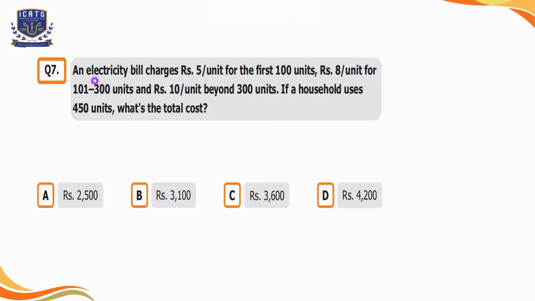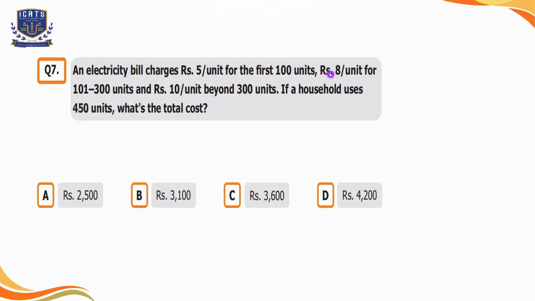Question number 7. An electricity bill charges rupees 5 per unit for the first 100 units, rupees 8 per unit for 101 to 300 units, and rupees 10 per unit beyond 300 units. If a household uses 450 units, what's the total cost? Option A is 2500 rupees, option B is 3100 rupees, option C is 3600 rupees, and option D is 4200 rupees.